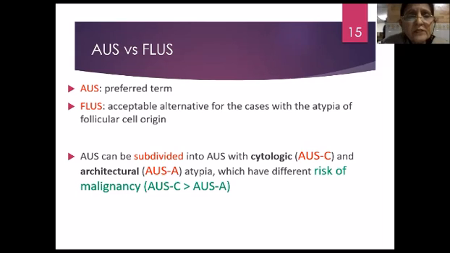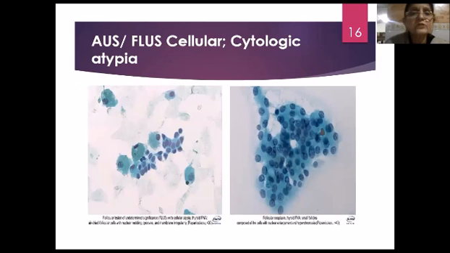OS can be subdivided into either cytological atypia, OS-C, or architectural atypia, which is OS-A. The important point about this differentiation is that risk of malignancy is more in cytological atypia than in architectural atypia. Here we have some diagrams about cellular cytological atypia.